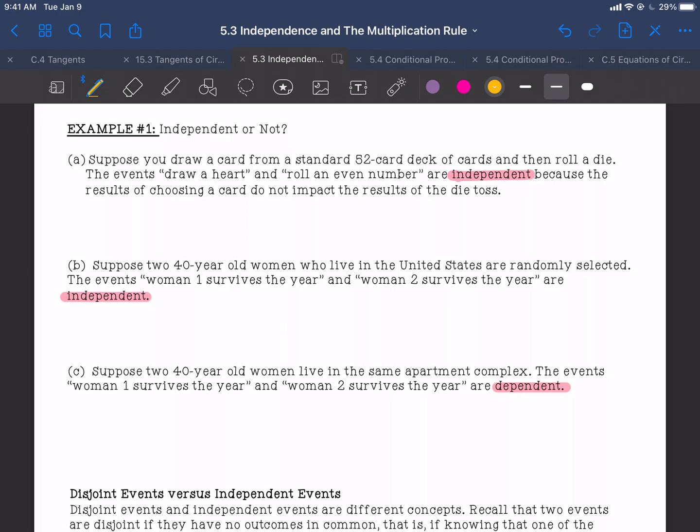Okay, so what makes part B truly independent here is that they are randomly selected. So there will most likely not be any relation among the two women that are chosen because they are randomly selected from the United States. Whereas in part C, the two women are in the same apartment complex, so they are not randomly selected.